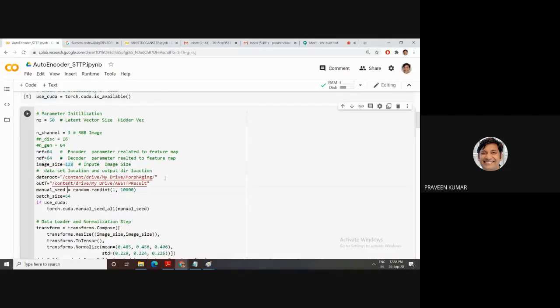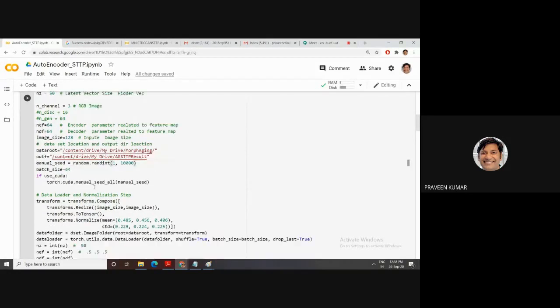Then the root directory of my data set. This data set is not available on the net, so I have uploaded this data set on my drive. Then this one is the output directory where my result is generated. This is the random seed, only one concept: your output is generated, and you always get the same result. Then the batch size I am using is 64.